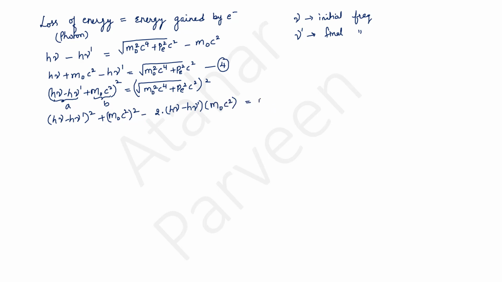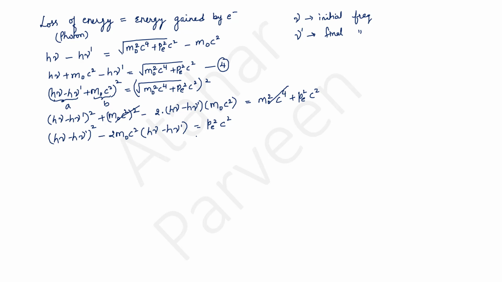On the right hand side, of course, my square root got cancelled. Now clearly my m naught square c raised to 4 gets cancelled from the left and right hand side. What is remaining? h nu minus h nu dash whole square plus 2 m naught c square into h nu minus h nu dash. This will be equal to Pe square c square.